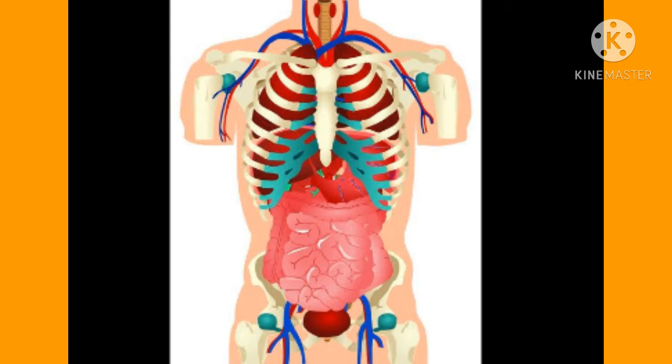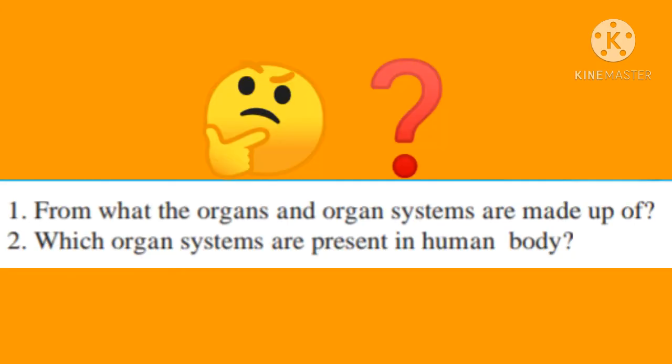Let's discuss some questions. From what are the organs and organ systems made up of? Organs are made from the tissues. Organ systems are made up of organs which are performing similar type of functions.